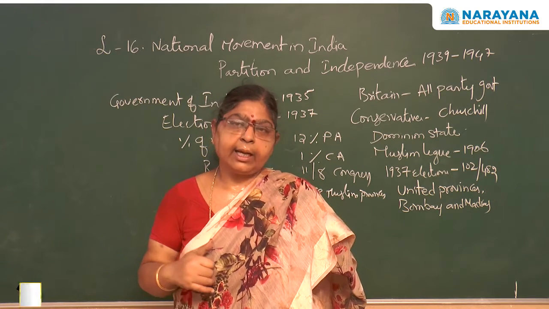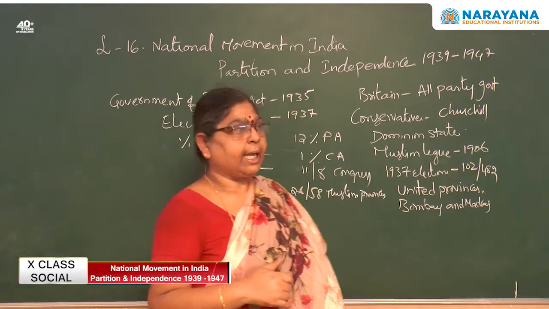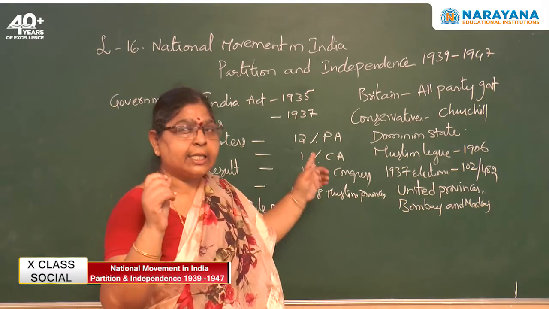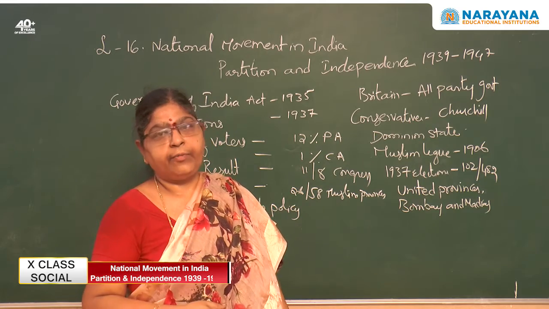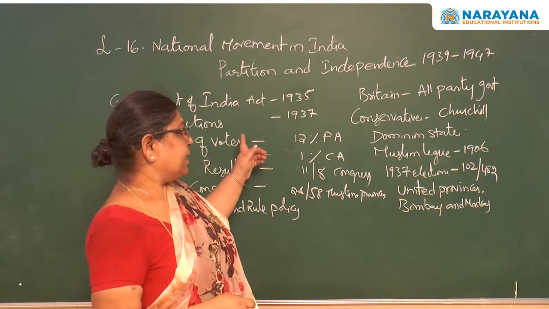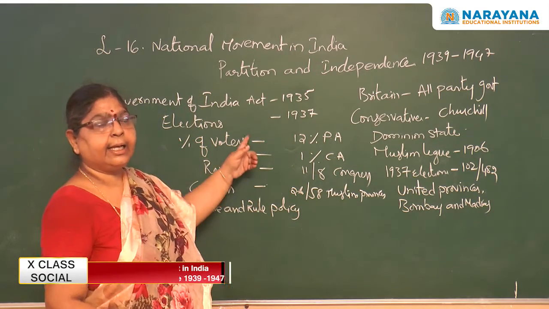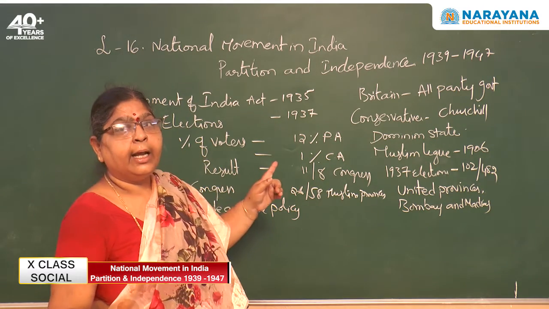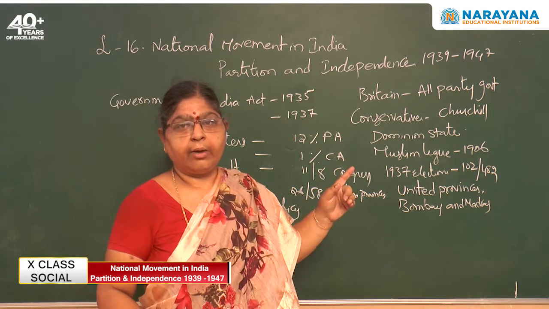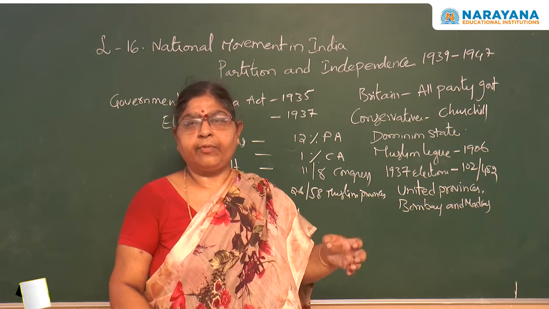And at that particular time, what happened? They wanted to conduct elections such that at least up to certain extent the local rule or local people will govern them. And hence they have conducted elections in the year 1937. Accordingly, they have awarded 12% of the votes for the provincial assembly.